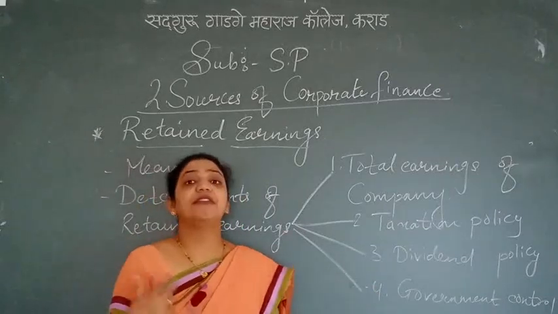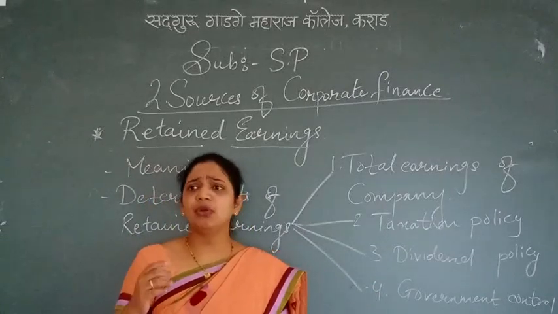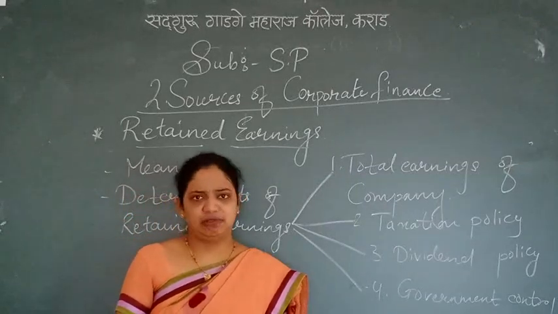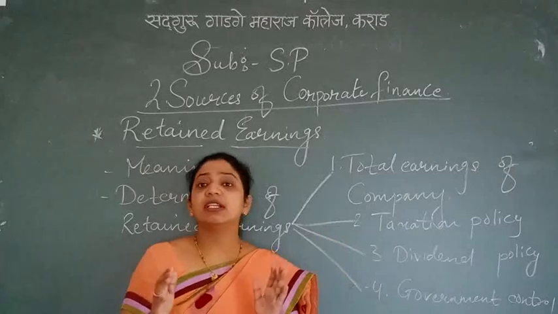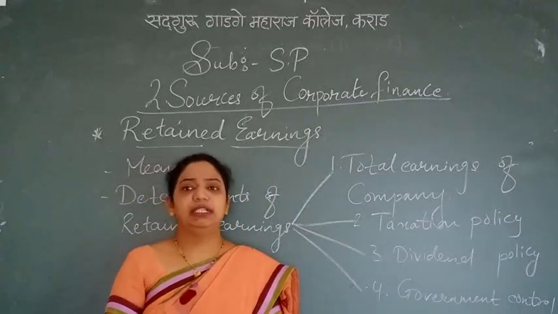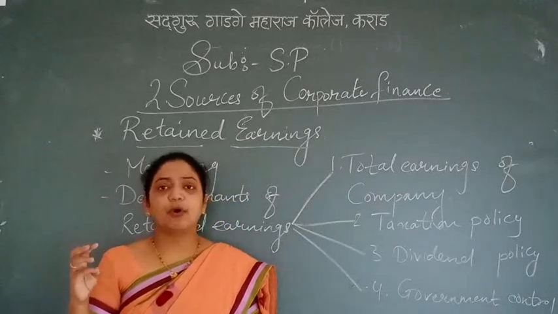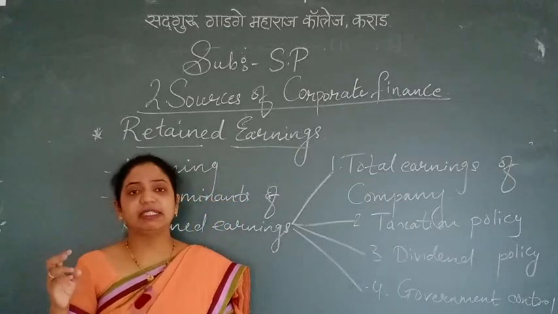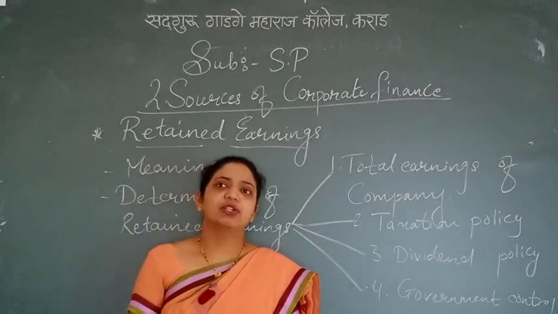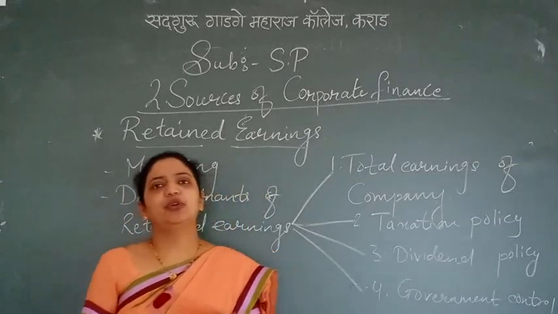The next is dividend policy. Now you know very well what dividend means. Dividend is given to whom? The shareholders of the company. Yes or no? Dividends are given to the shareholders of the company. So dividend policy also is there. It is a policy decided by the board of directors in regard to distribution of profit. So dividend policy depends upon the board of directors.